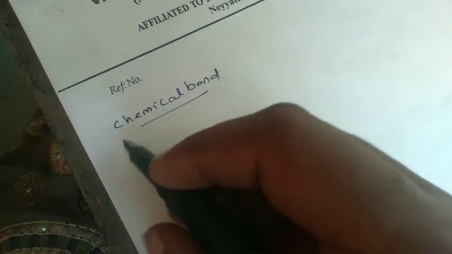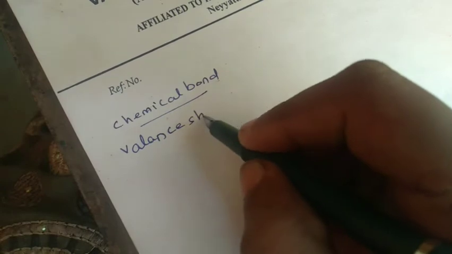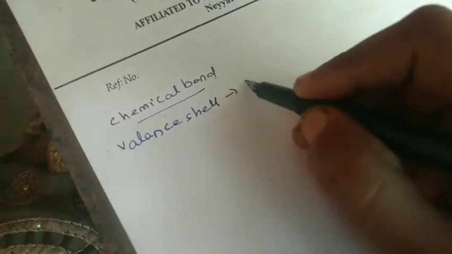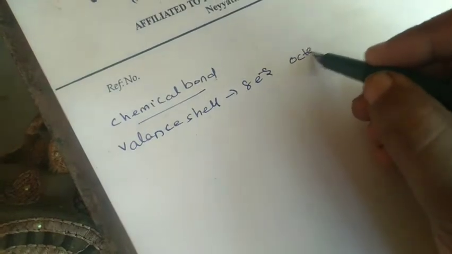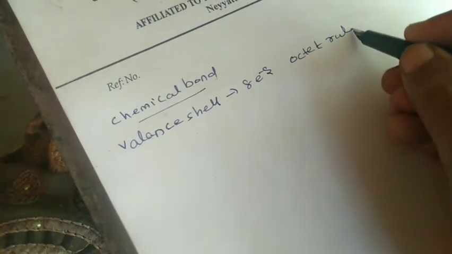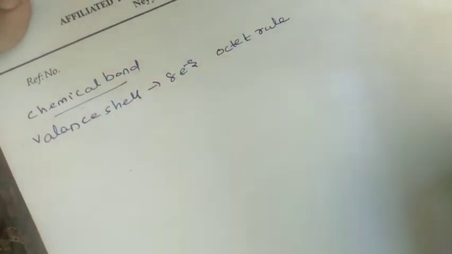The cause of a chemical bond is the tendency of atoms of various elements to attain a stable configuration of 8 electrons. That is, the valence shell should contain 8 electrons. This is known as the octet rule. The principle of attaining a maximum of 8 electrons is the statement of the octet rule.